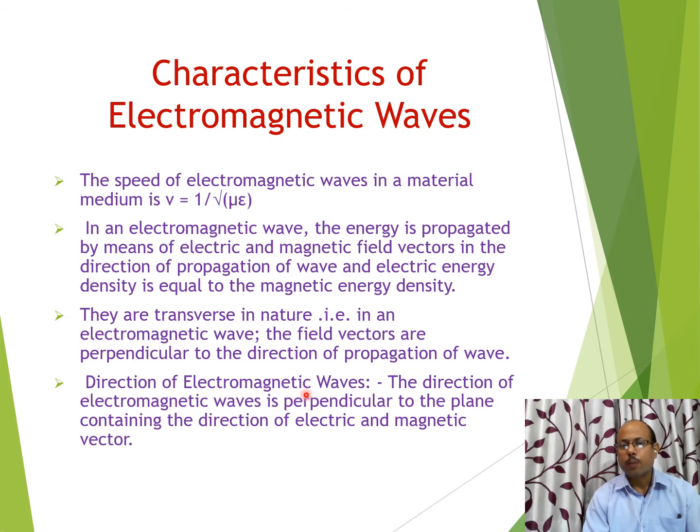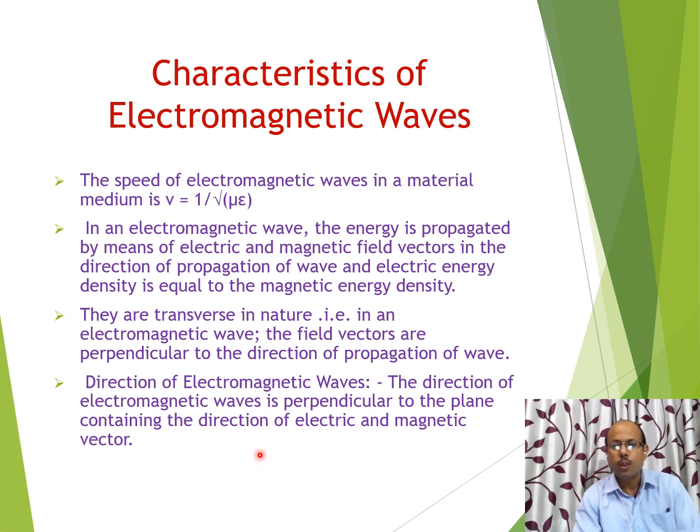Direction of electromagnetic wave, that topic I have just discussed, but again I am repeating. The direction of electromagnetic waves is perpendicular to the plane in which there are the electric field and magnetic field. It means the direction of electromagnetic waves will always be perpendicular to the direction in which the electric field and magnetic field vectors are present. Or mathematically we can say the direction of propagation is given by the cross product of E and B. That topic we will also discuss.